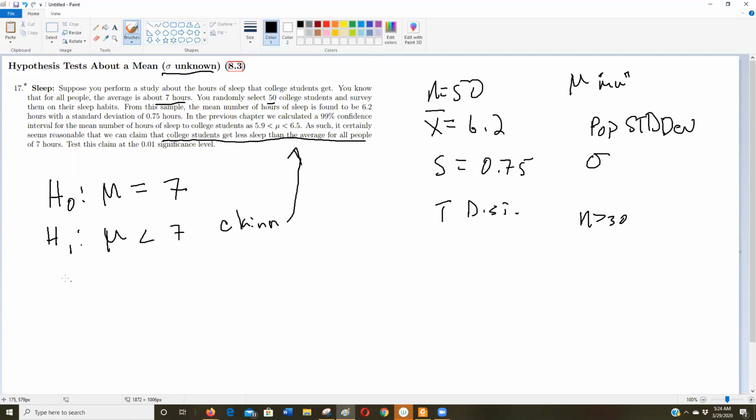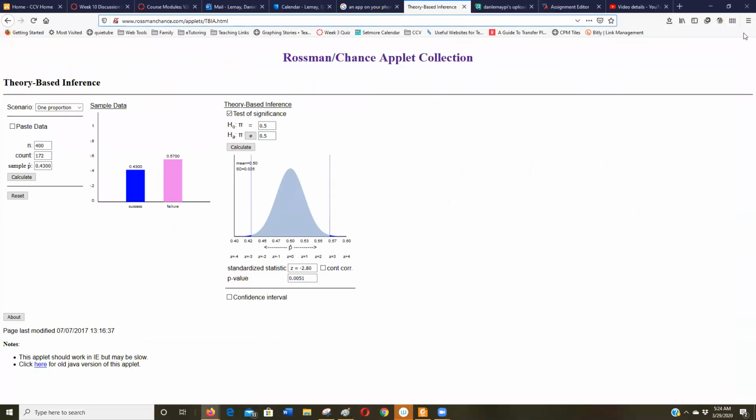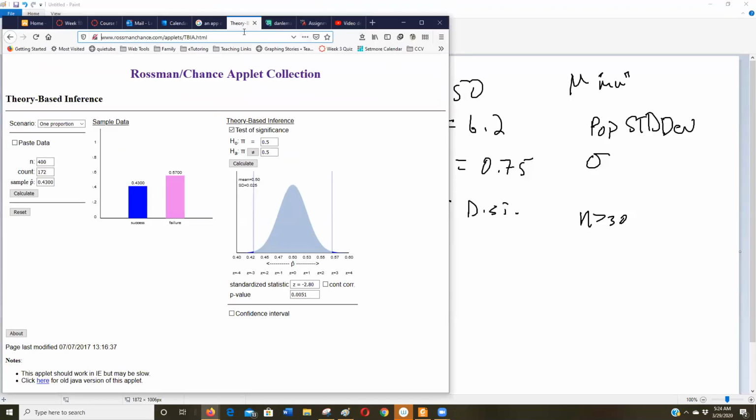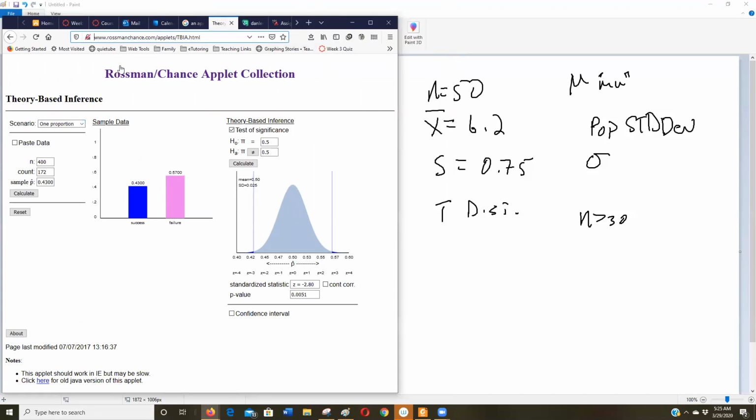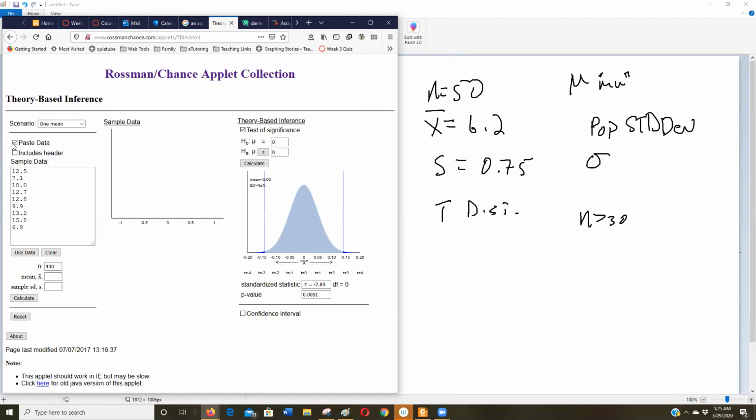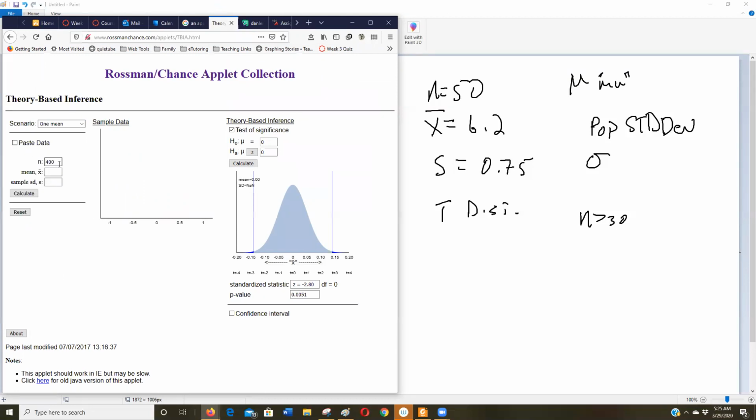So then what do we know? We know some situations here where we could go do the formulas like what Dr. Stevens shows us. We can also use this Rossmann-Chance applet because that does the t-distribution here. Let me minimize this a little bit so I can see my page here. Okay, so I'm going to go into that Rossmann-Chance applet. We're going to select one mean. Now this does t-distribution, not z-distribution. So if you have data, you can paste it in and have it do that. But we don't. We have the summary.